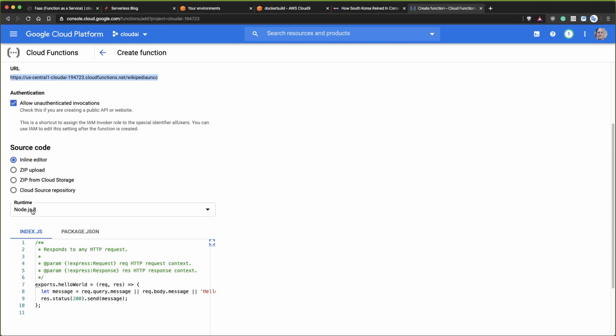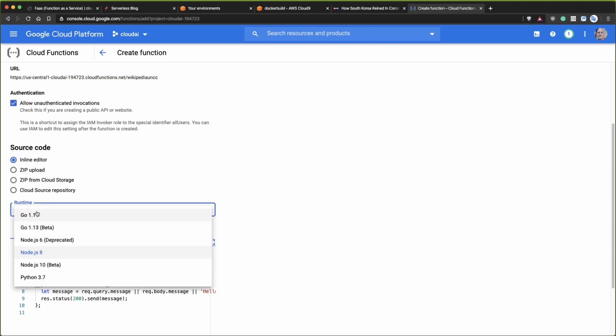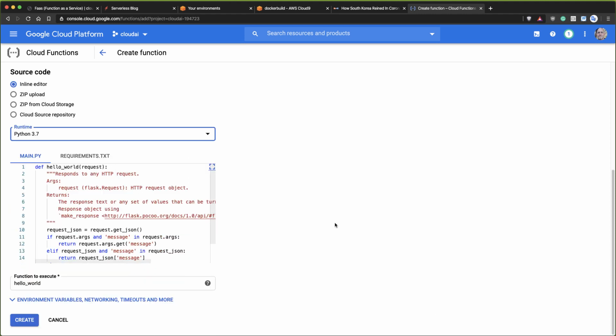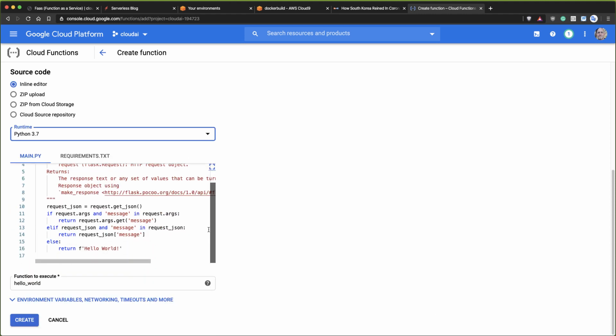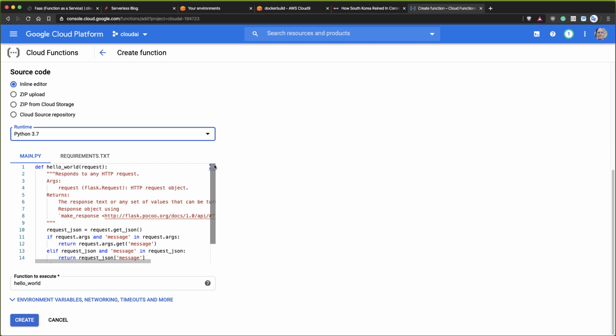And so what I'm going to do is pick the source code. I'm going to go to Python 3.7 like this. And you can see that it puts in this kind of default scaffolding here. So what I'm going to do is make it a little bit more interesting, and make it do something useful.